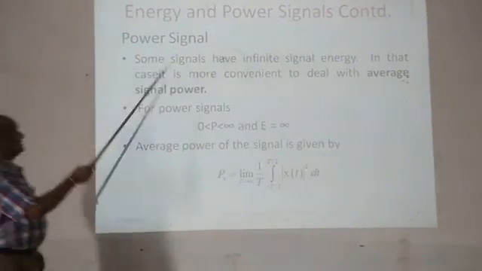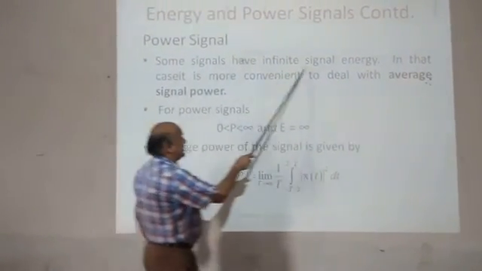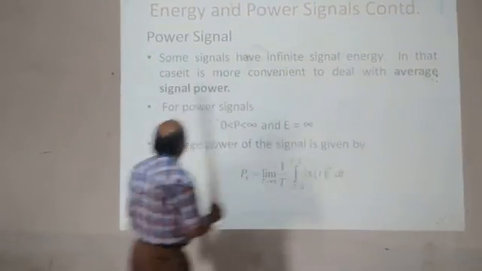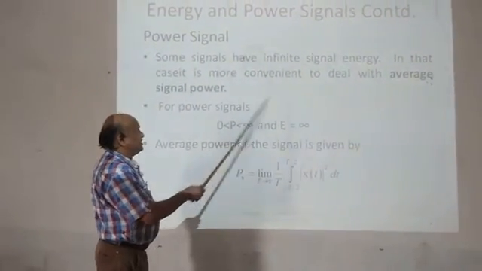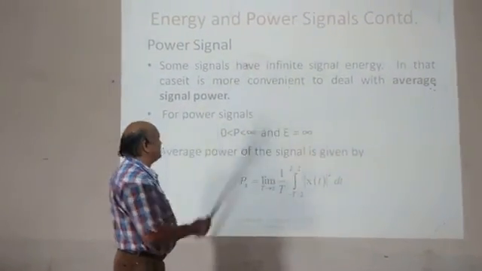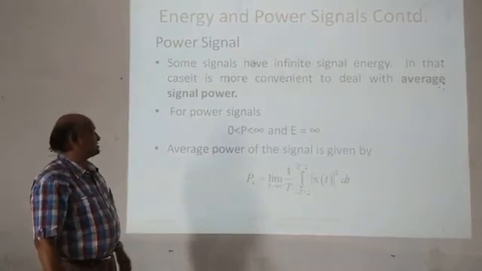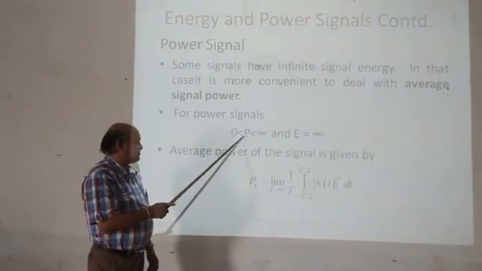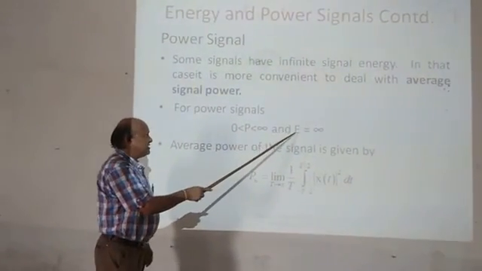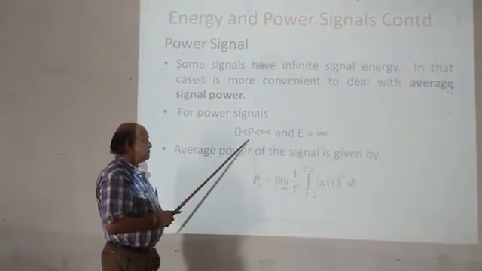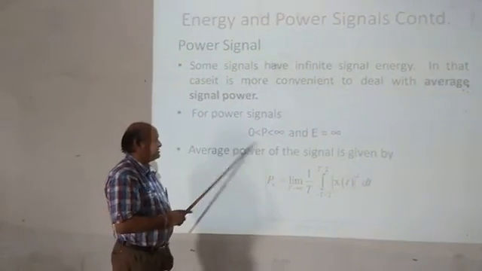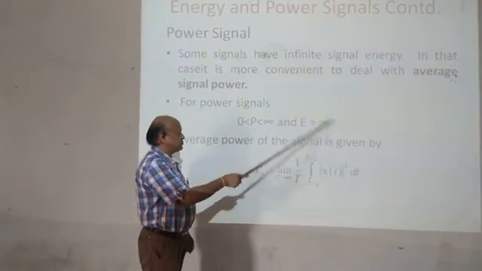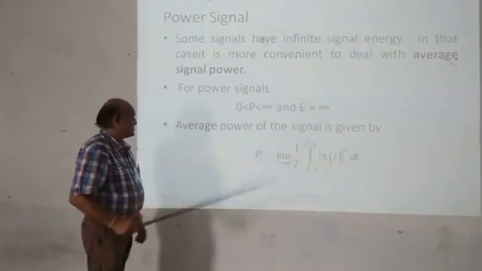Then power signal. Some signals have infinite signal energy. In that case, it is more convenient to deal with average signal power. So this is called a power signal. A power signal has finite power and infinite energy. Power is less than infinity and greater than 0, and energy is infinite. This is the definition of the power signal.